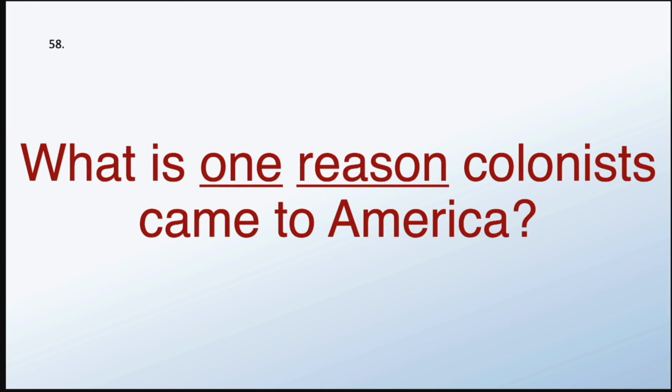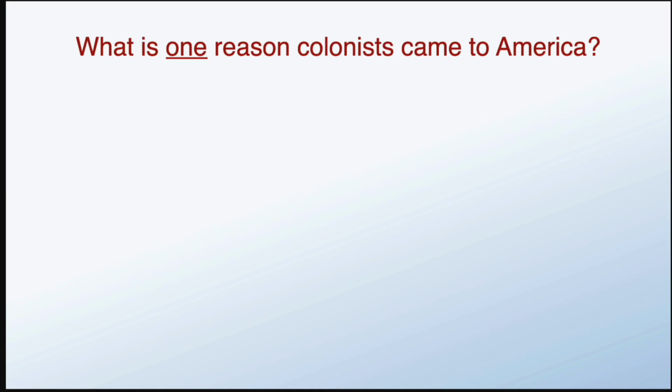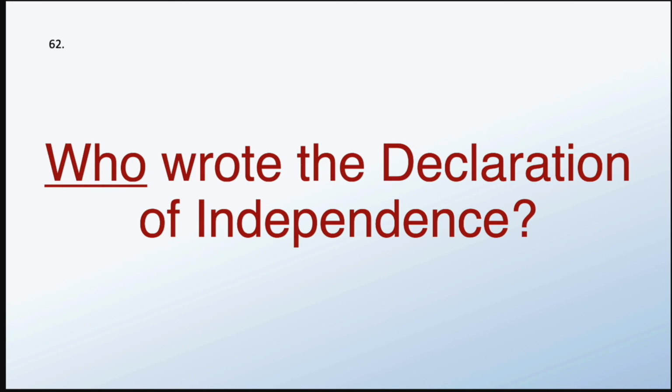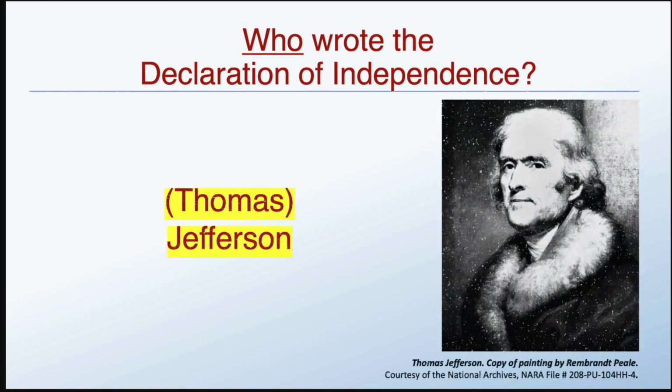What is one reason colonists came to America? For freedom. Who wrote the Declaration of Independence? Thomas Jefferson.